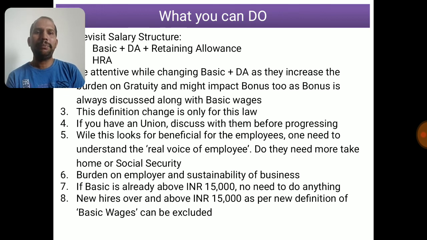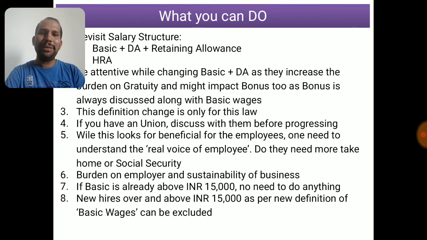And the 7th one, if basic is already above INR 15,000, no need to do anything. Remember that if your employee's basic wage is already 15,000, for example 25,000 basic he has, and other allowances 13,000, and his gross is some 60,000 or so, you need not do anything, because if you are already covering on basic, maybe you have limited up to the extent of 15,000 or full basic whatsoever, or he is an excluded employee, the status continues the same. There will be no changes on that part.